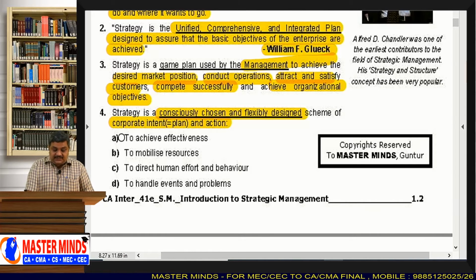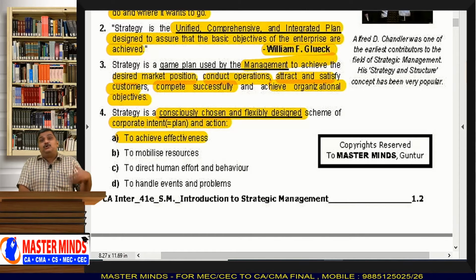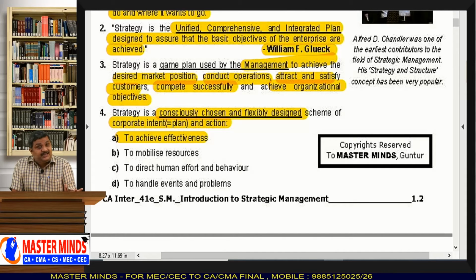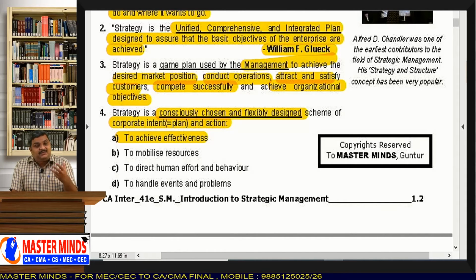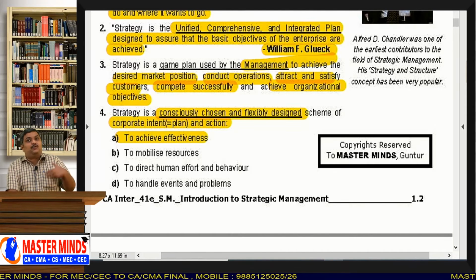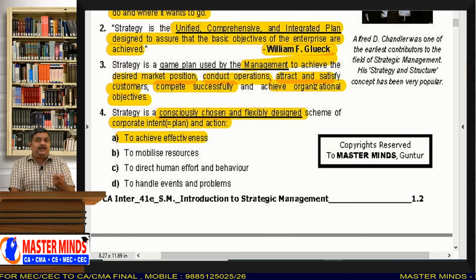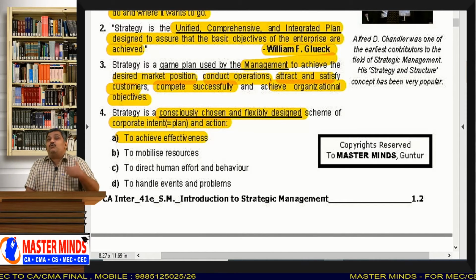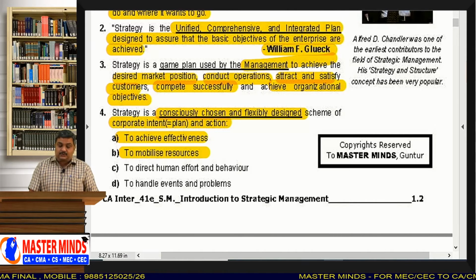And to achieve effectiveness, why do you want a strategy? To achieve effectiveness, you have to do things on time. See, to get success even in your examination, you have to do things on time. The timing is very, very important, even for a comedian or for a student or for a businessman. To know what to do when, you need to have a strategy.